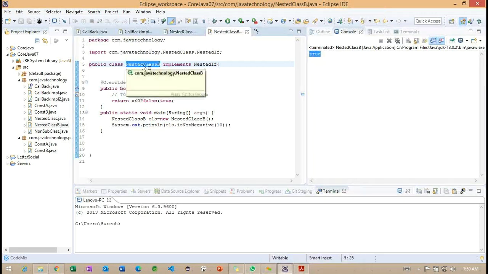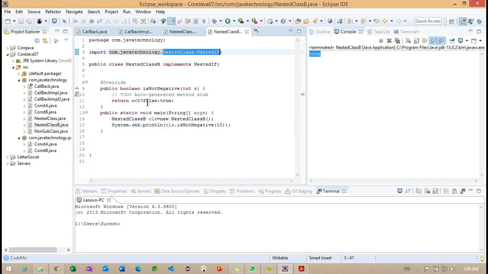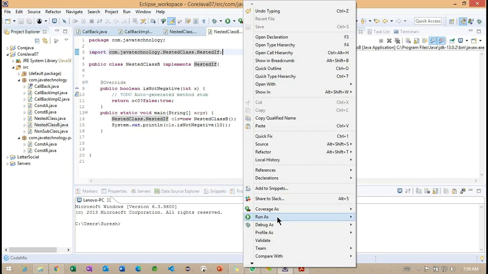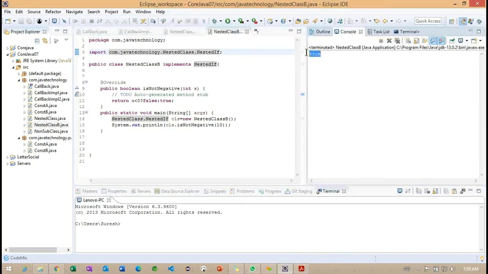So I don't want to use this particular class as a reference here. I want to make an interface reference. So to use this particular interface reference, what we can do? First we need to specify like this here. Basically, inside this particular class only, the nested interface will be available. Getting the point.